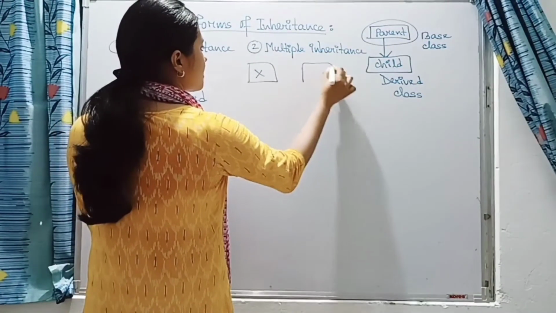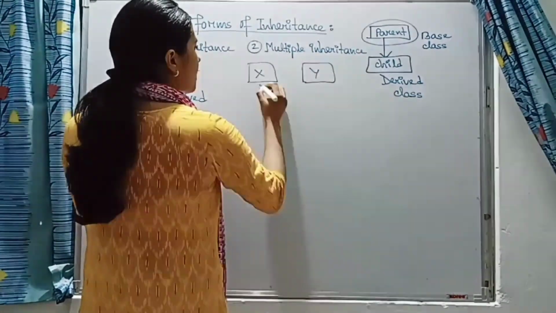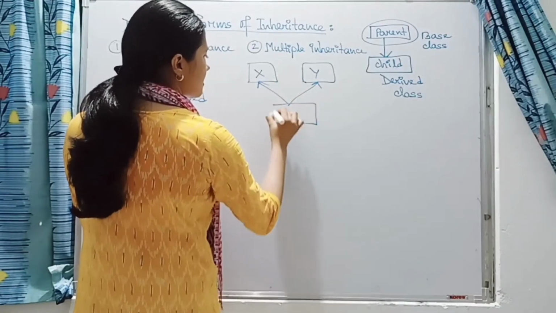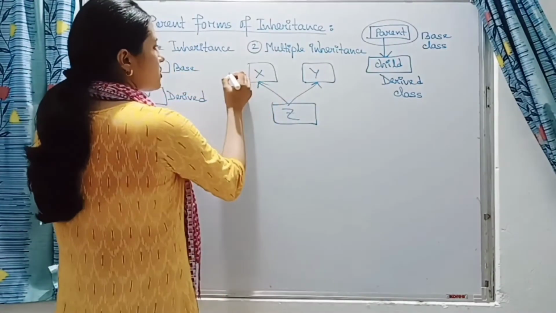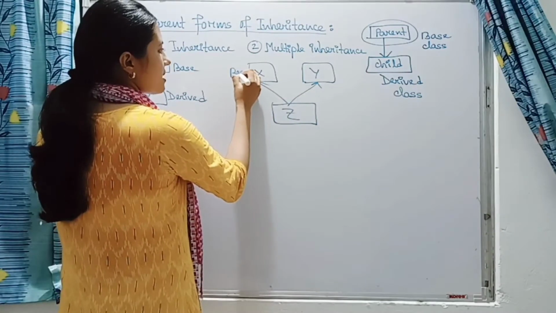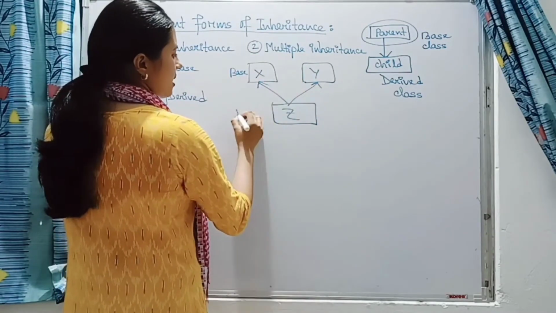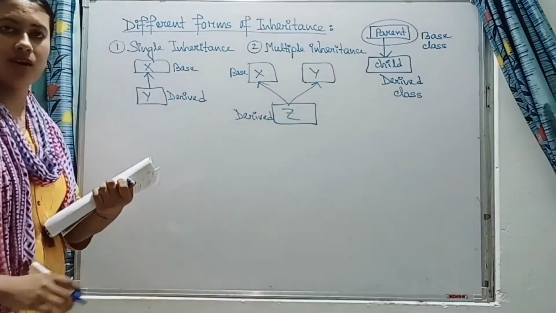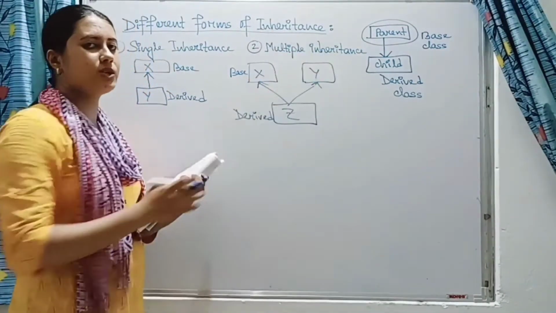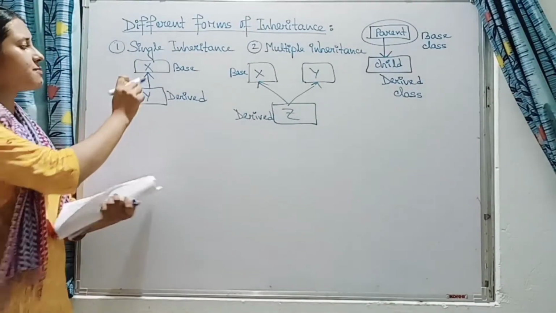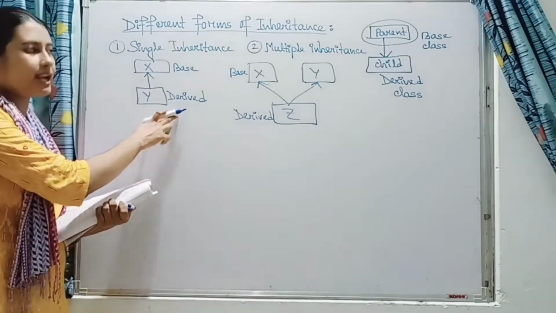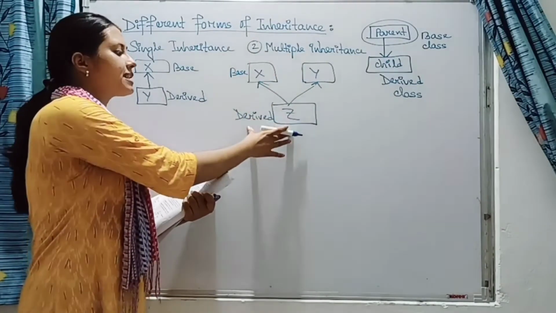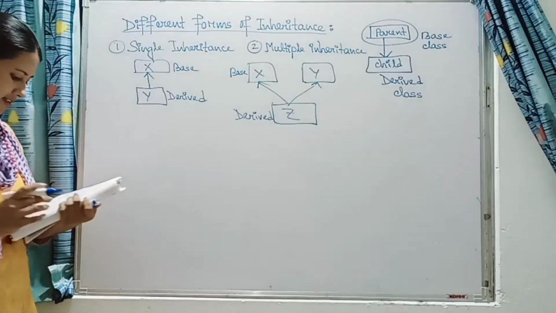Suppose X, Y, and the derived class is Z. So there are two base classes, X and Y, and the derived class is only one, that is Z. So it can be two also, more than two also. So single inheritance means only one base class, one derived class. Multiple inheritance means two or more than two base classes and only one derived class.